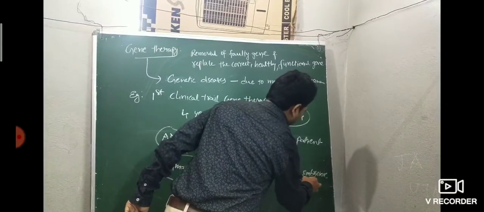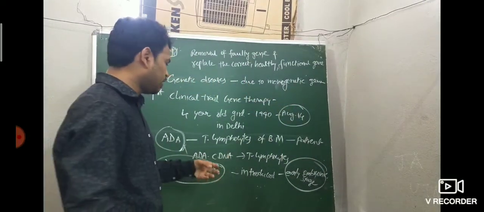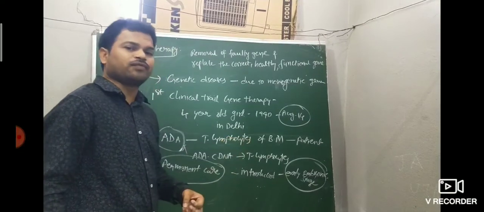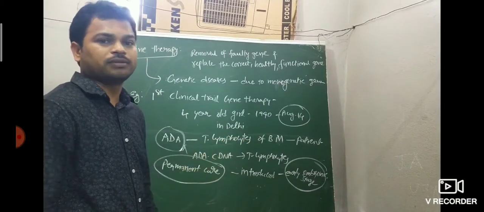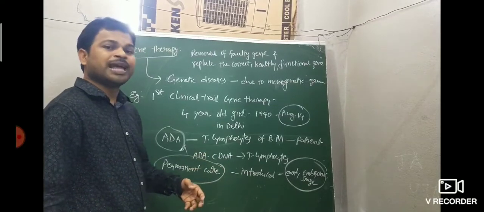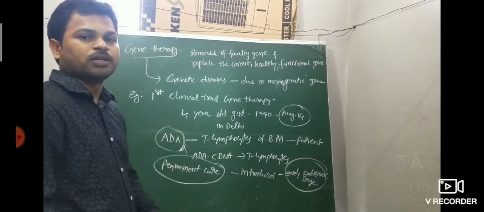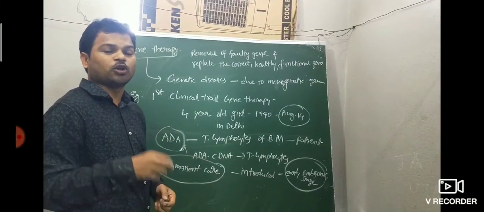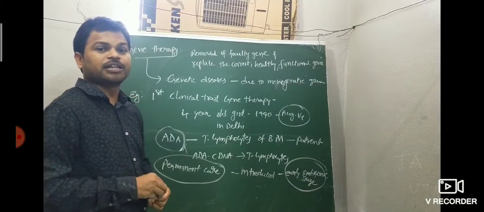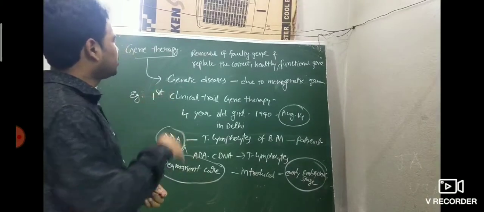Early embryonic stage only. So genetically engineered ADA cDNA, when introduced into the early embryonic stage of T lymphocytes of the patient, is a permanent cure. Otherwise, this is nothing but a temporary cure. So for a permanent cure of gene therapy, what to do? Genetically engineered genes are introduced into the early embryonic stage. That is the only permanent cure. This is nothing but gene therapy.